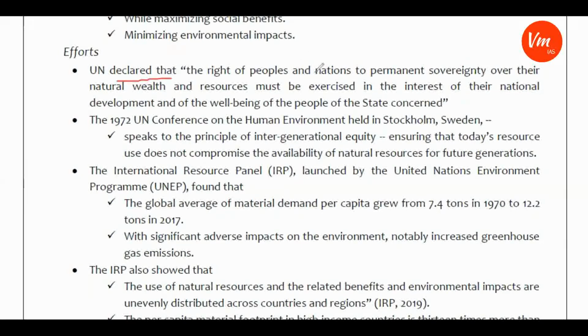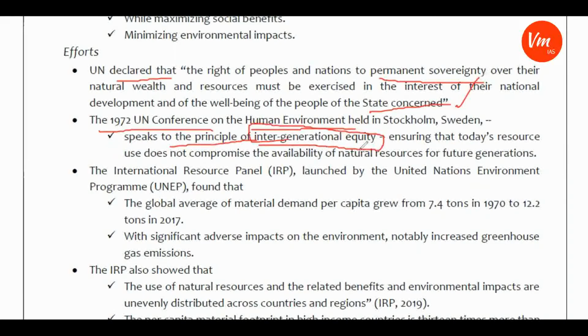It declares that the right of peoples and nations to permanent sovereignty over their natural wealth and resources must be exercised in the interest of their national development and of the well-being of the people of the state concerned. So it is telling about the welfare approach and the sustainability component. The 1972 UN Conference on the Human Environment held in Stockholm, Sweden, speaks of the principle of intergenerational equity.